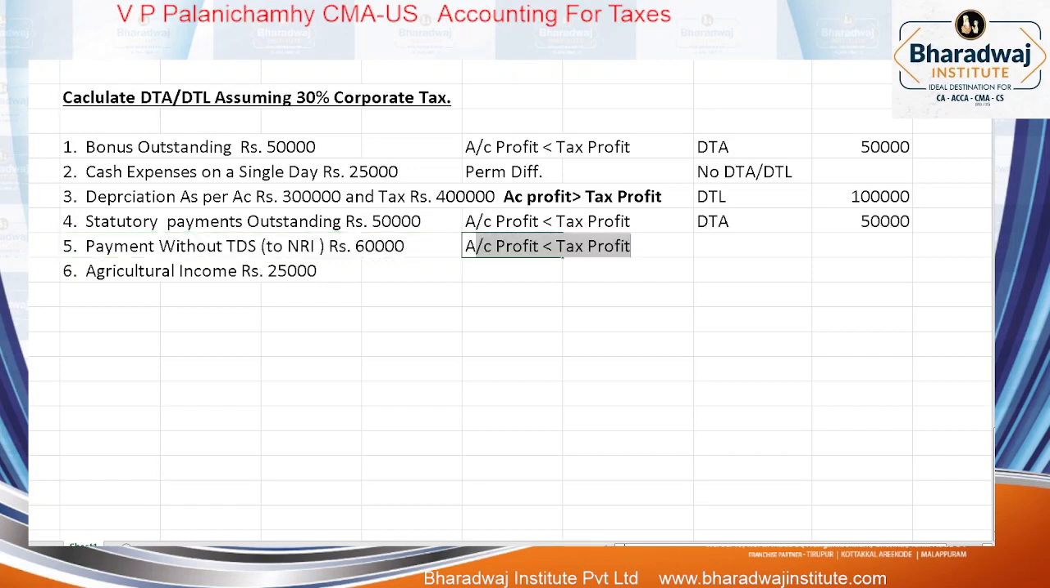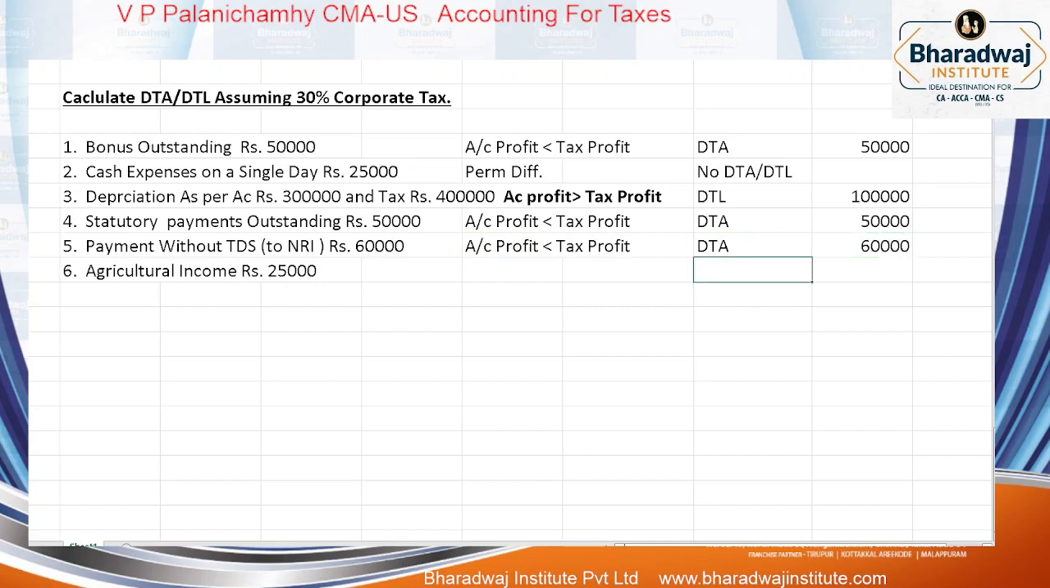அப்ப என்ன ஆகும்? Accounting profit is less than tax profit. How accounting profit is less than tax profit? Accounts claim பண்ணிட்டோம், taxல disallow பண்ணிருப்போம். So this becomes what? Deferred tax asset item how much?